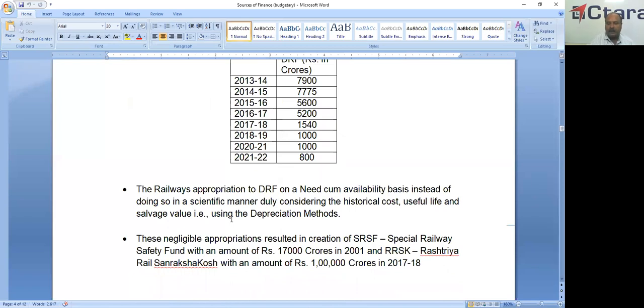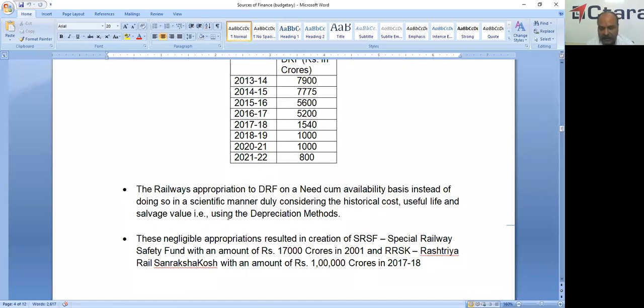See here, what is the policy we have adopted? Unlike commercial accounts, the railway appropriation to DRF is on a need-cum-availability basis, because based on the need and available amount only we appropriate, not as per scientific calculations. Normally, what are the scientific calculations? That is the historical cost divided by useful life. That is the depreciation. What is the depreciation to be charged? Minus salvage value.